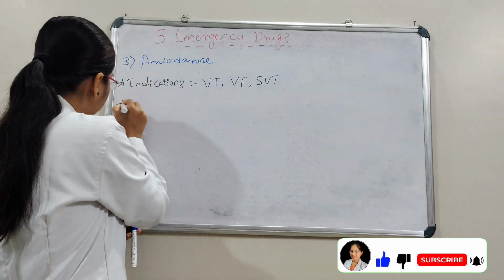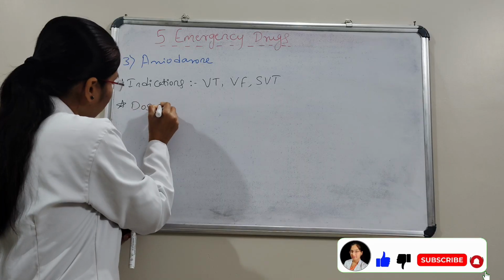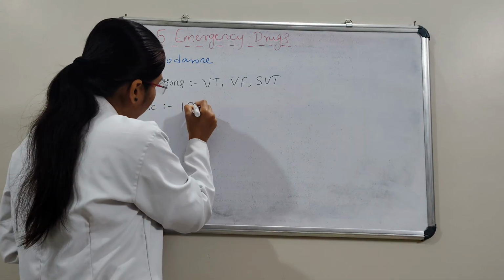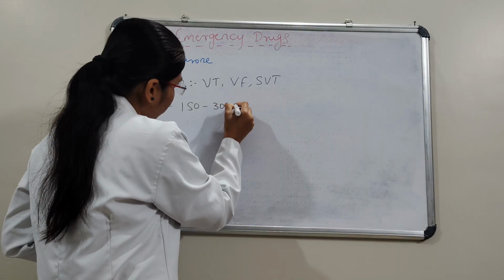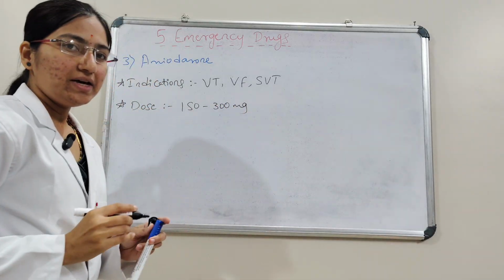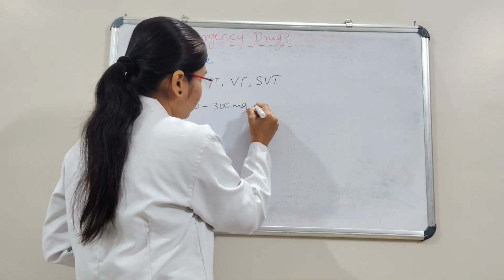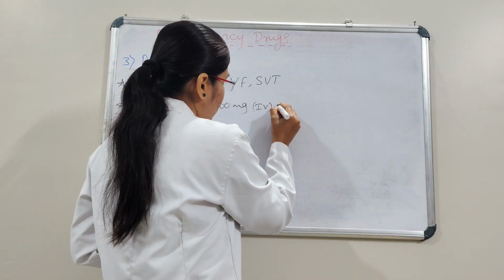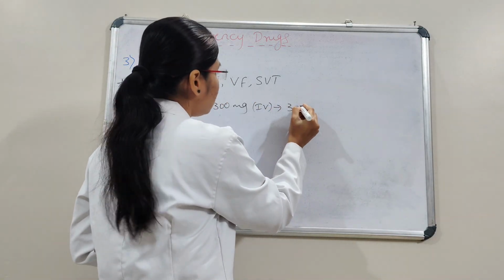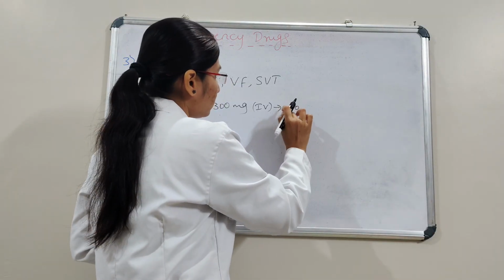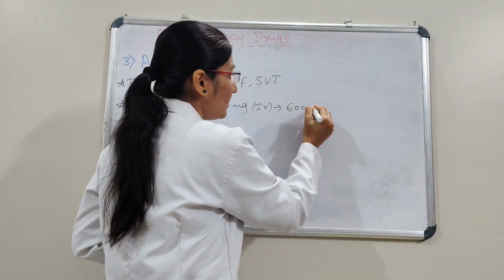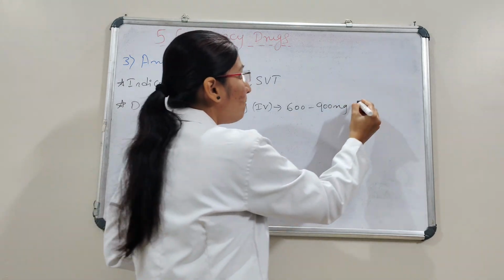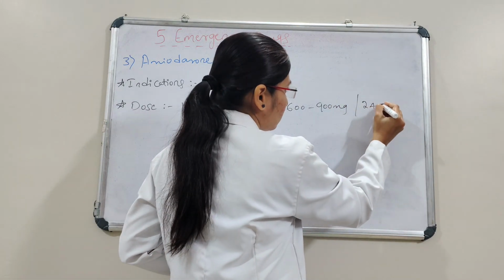The dosage is 150 to 300 mg IV as a bolus, and then 600 to 900 mg per 24 hours.